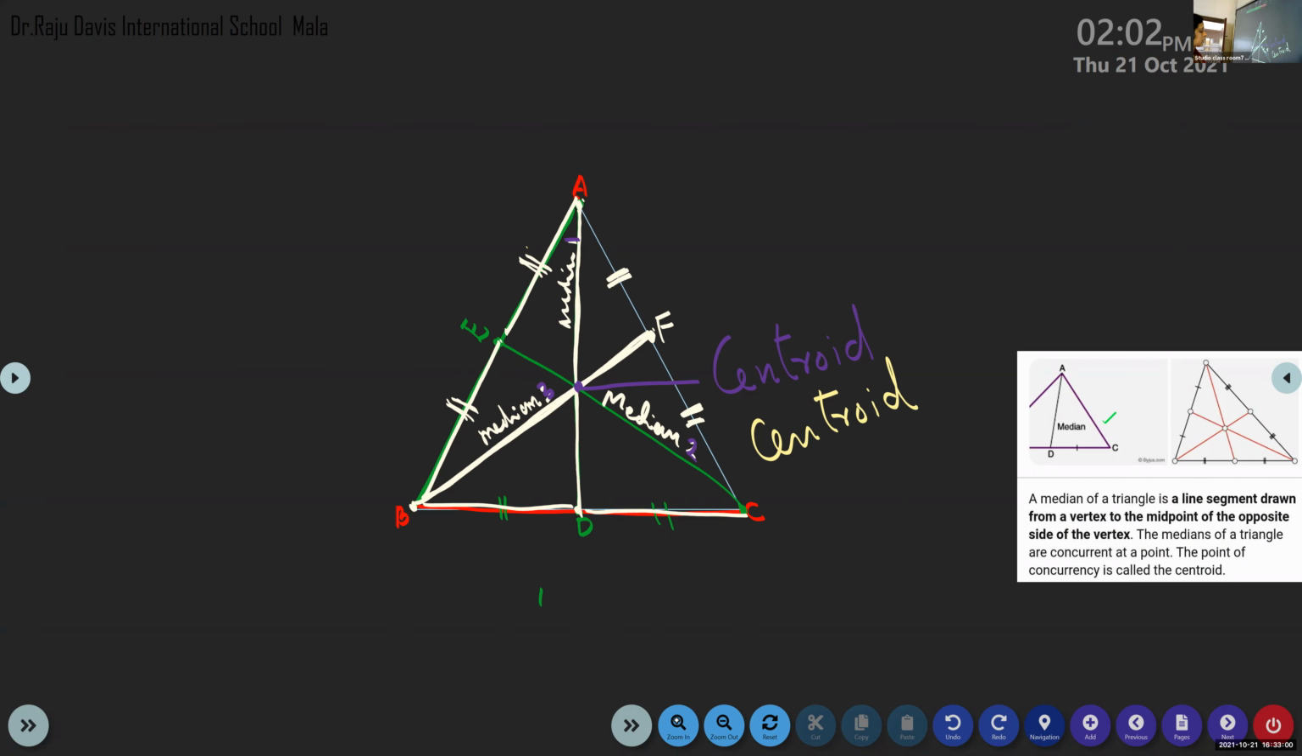Okay, so listen children, did you understand the definition of median? We'll see the definition of median now.